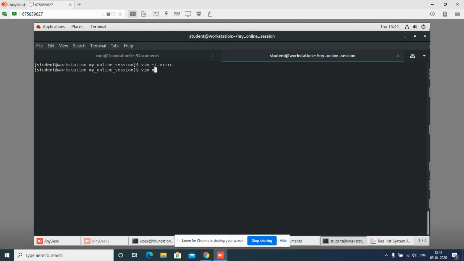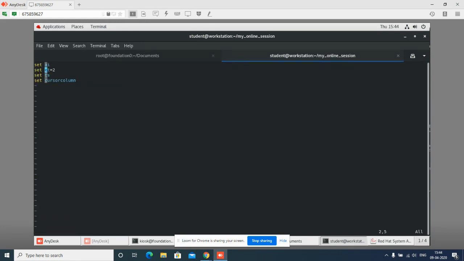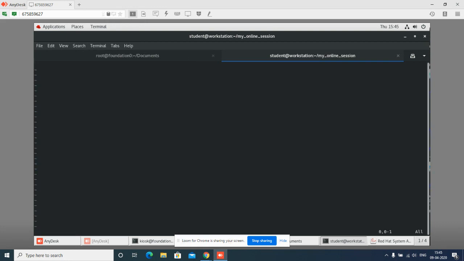I will say playbook dot yml, or I can write it as yml or yaml. Anything I can write; I prefer the yml shortcut. There is some mistake in the vimrc file, so I will come out and see what it is saying. I will open that file. It should be set et, and ts equals to 2. The error was there, so this will help me do things now.